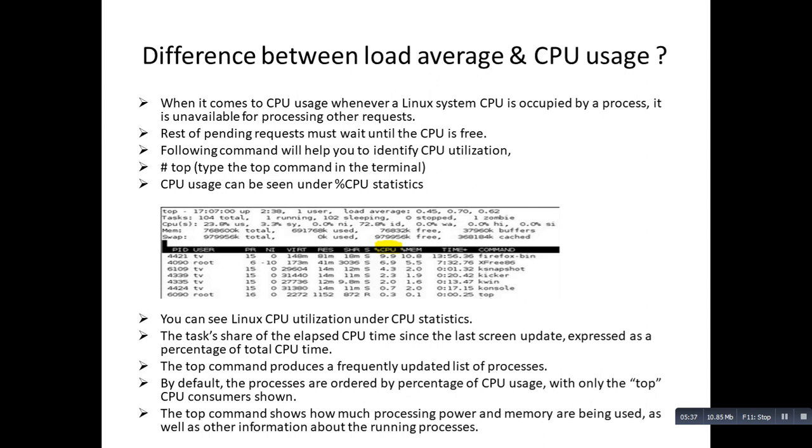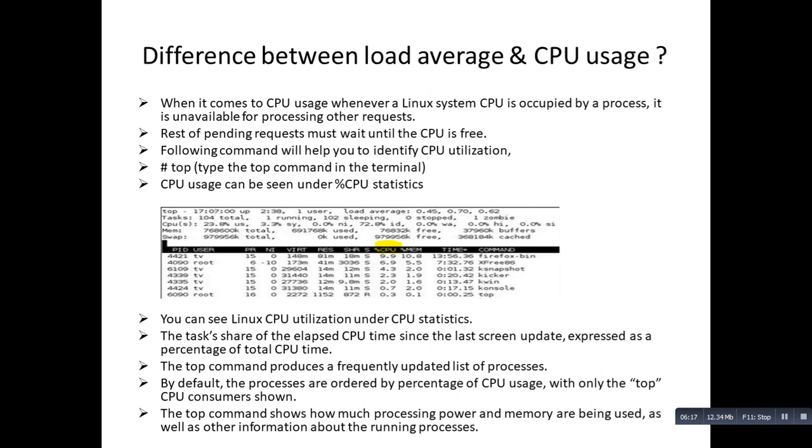It is a very good performance monitoring tool, and I will be making an entire video with practical about the top command. Here we will just see the highlights and important points regarding it. So the top command is used to see the CPU usage, which can be seen under CPU statistics, highlighted in yellow color. You can see CPU utilization under CPU statistics: the task share of the elapsed CPU time since the last screen update, expressed as a percentage of total CPU time.